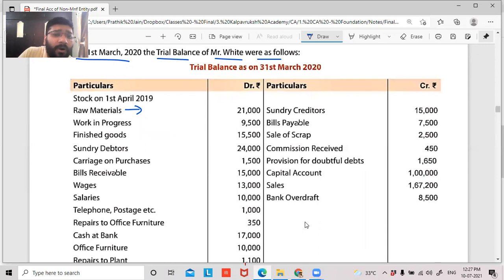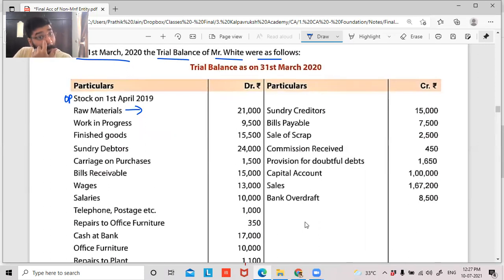Now this is given as stock on 1st April 2019. So can I say this is opening stock? Yes, sir. Can I say this raw material will be used for the calculation of raw material consumed in the manufacturing account? Yes or no? Yes, sir. WIP will go as opening stock in the manufacturing account. Opening stock of finished goods will go where? Trading account. Sundry debtors? Balance sheet, asset side.